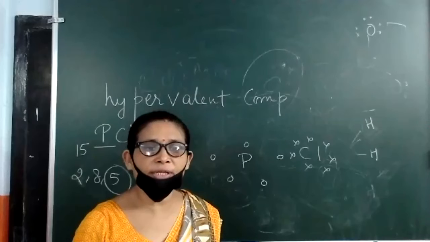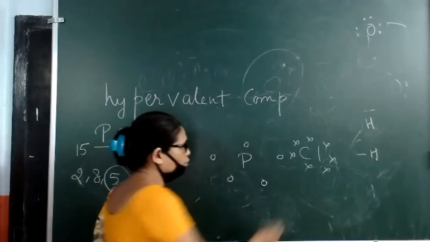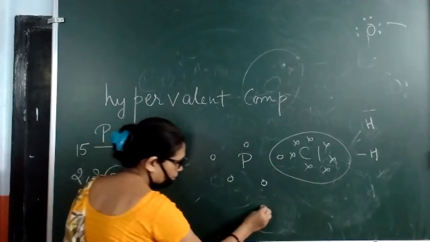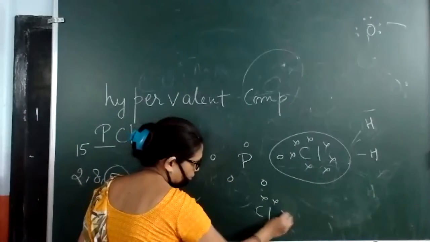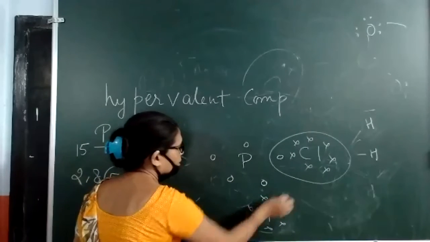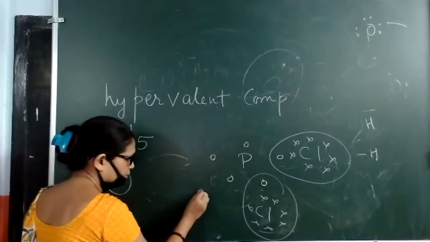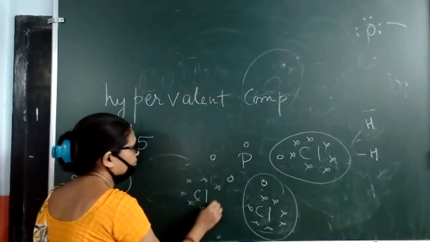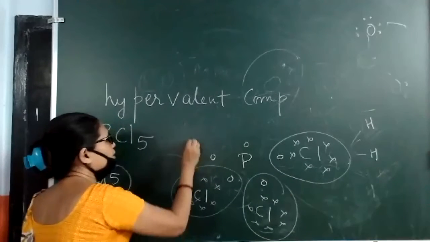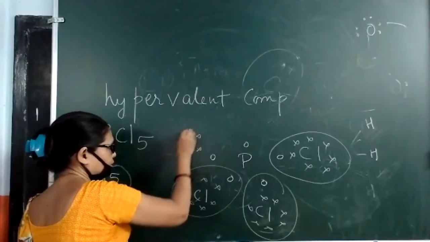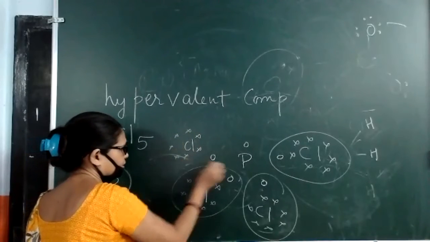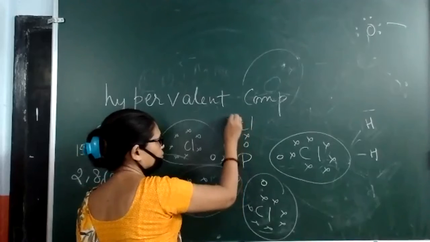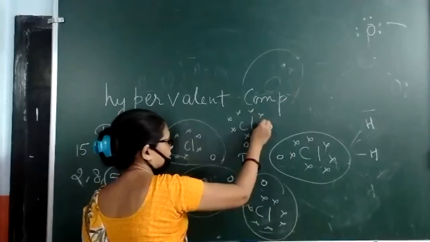So chlorine is completing its octet with one more electron. Similarly for the second, third, fourth and fifth chlorine, 1, 2, 3, 4, 5, 6, 7.